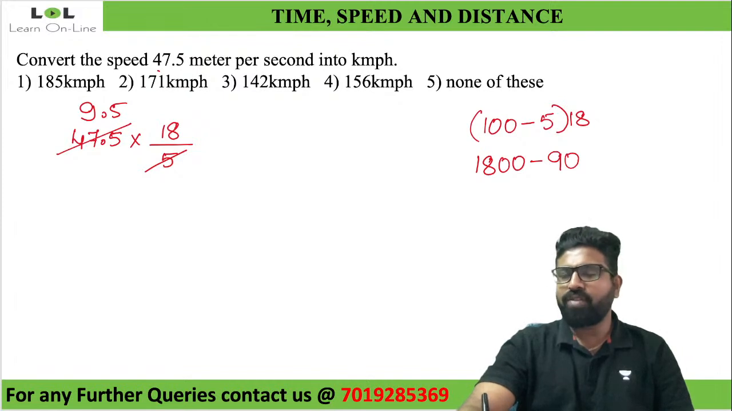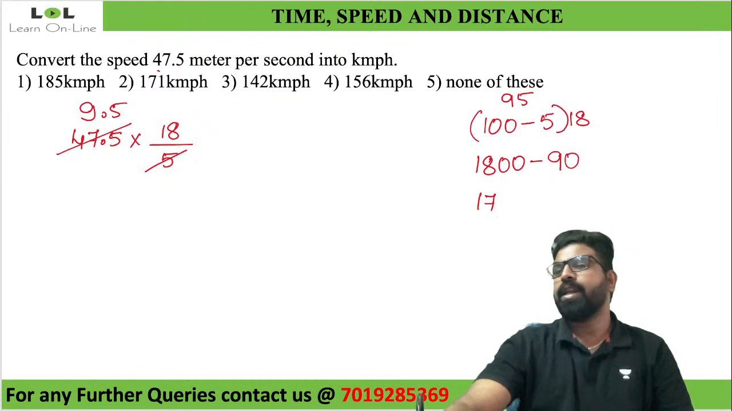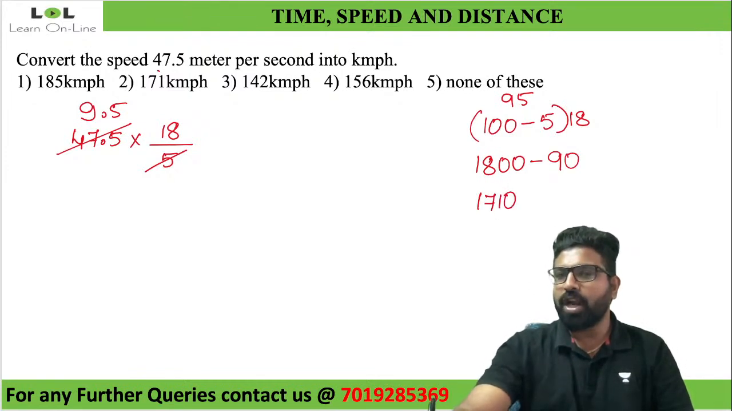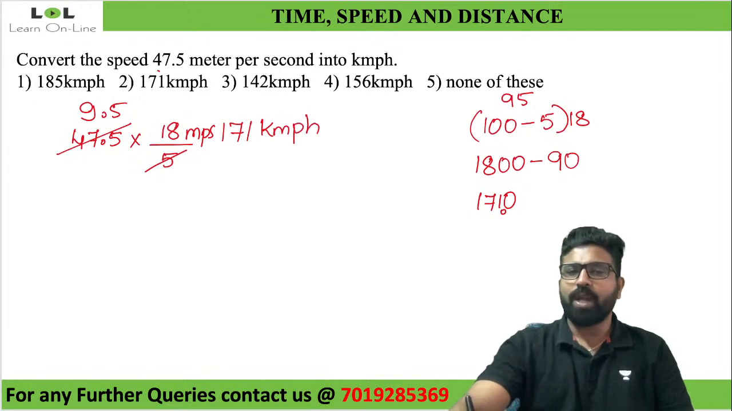I took it as, instead of 9.5, I took it as 95. 95 is 100 minus 5. 95 into 18 can be written as 100 minus 5 into 18. 18 into 100 is 1800, minus 18 into 5, everybody knows it is 90. 1800 minus 90 is 1710. Now you know there is one decimal value here because it is not 95, it is 9.5. So take one decimal value. So what will it become? 171. Since it was meter per second, now we have converted into kilometer per hour. So it would be 171 kilometer per hour.